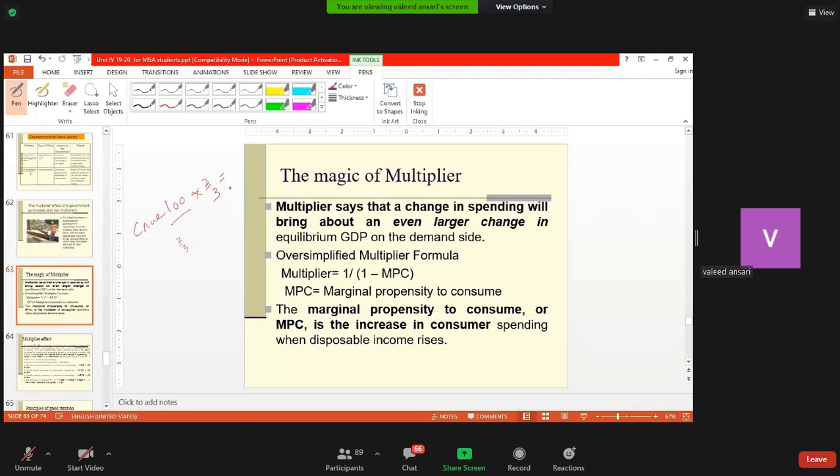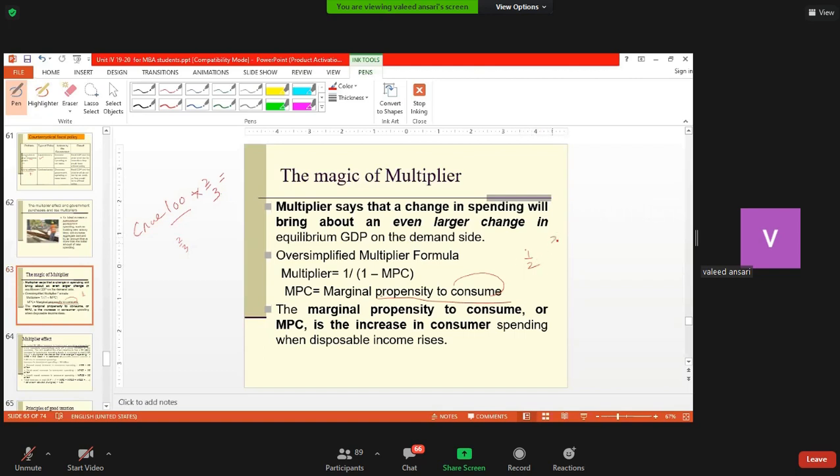It is simply this formula which illustrates 1/(1 minus MPC), that is how much they spend on goods, the marginal propensity to consume. Greater is the tendency of the people to consume, in other words, lesser is the tendency to save. For example, if they are saving 50% of it, half, they will spend less, so the multiplier effect will be less.